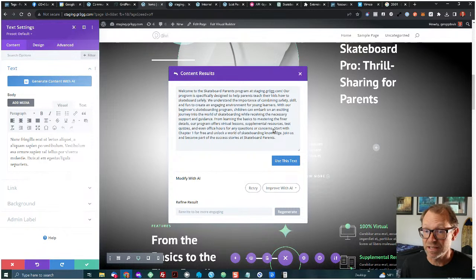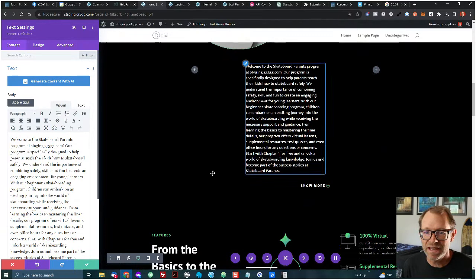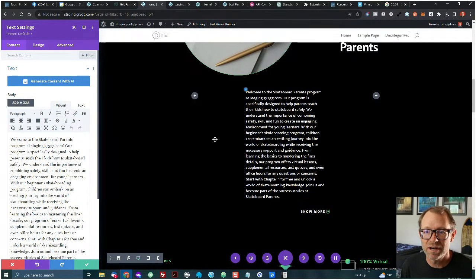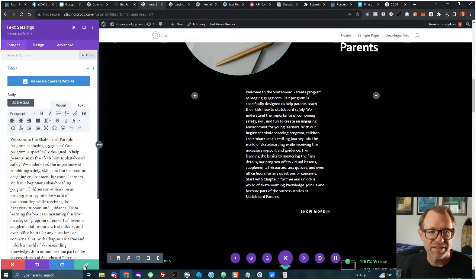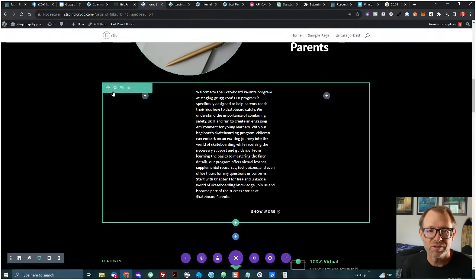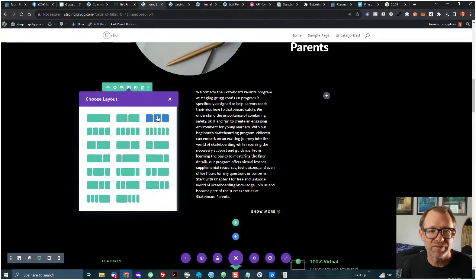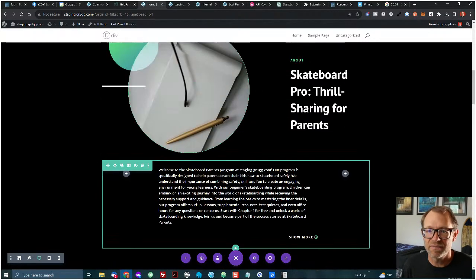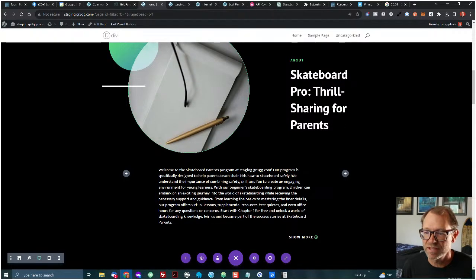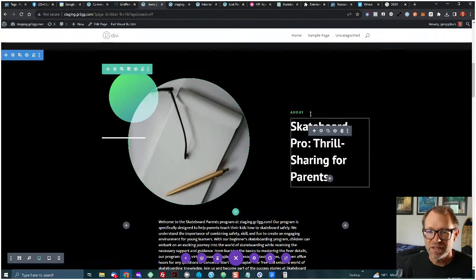Yeah, I'm building kind of a little mini coaching program for parents that want to teach their kids skateboarding at a young age. So this is great. I'm just going to say use this text. And of course here I've got this 3-column layout, and so it's not very wide. But that's easy to do. Let's make the columns a little bit different. We'll use a 3-column, but let's use a wide column in the middle, and leave these on the outside. That looks great. Let's just save so we don't lose our changes.